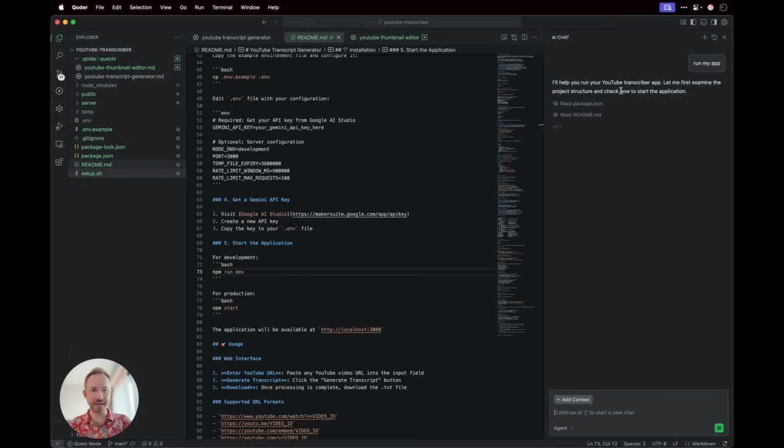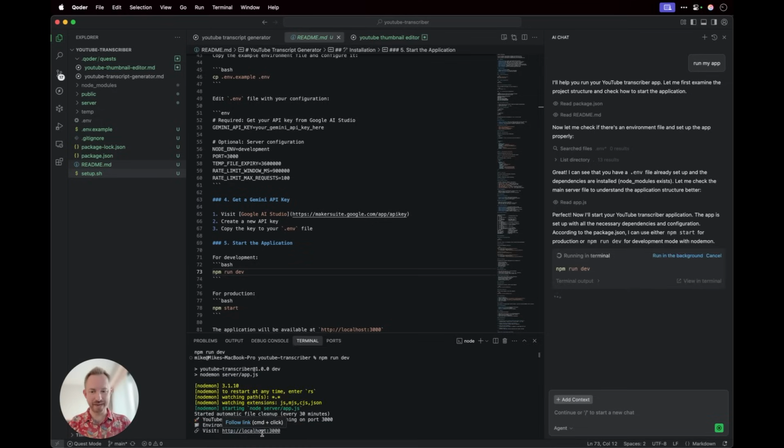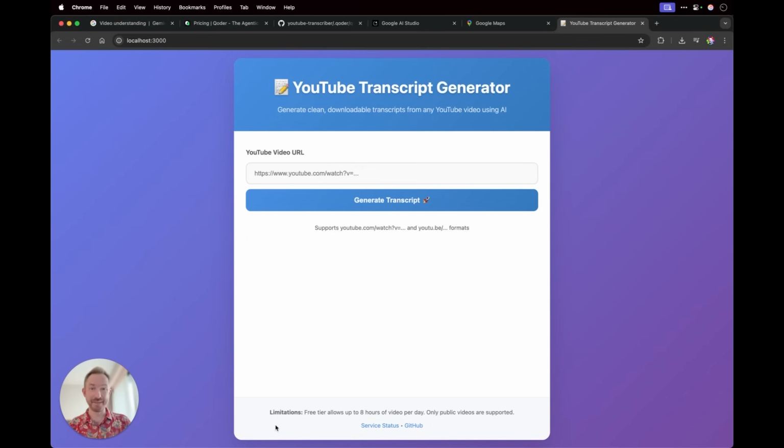Now I've just popped open the AI chat, and I'll say run my app. First of all, it's actually understanding how it works and reading the README file, and it's going to fire up my app for me. And within moments, I can see it's fired it up down here in a terminal for me. This actually looks pretty clean, but does it work?